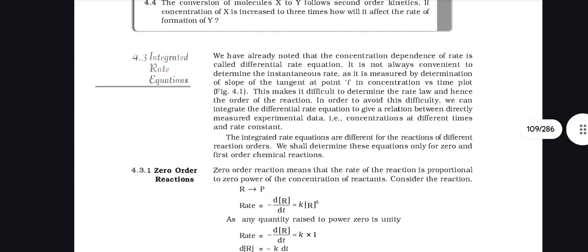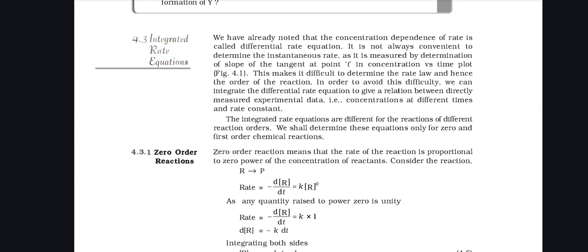We have already noted that the concentration dependence of rate is called the differential rate equation. It is not always convenient to determine the instantaneous rate, as it is measured by determination of the slope of the tangent at point t in the concentration versus time plot. This makes it difficult to determine the rate law and hence the order of the reaction. In order to avoid this difficulty, we can integrate the differential rate equation to give a relation between directly measured experimental data, that means concentration at different times, and rate constant.